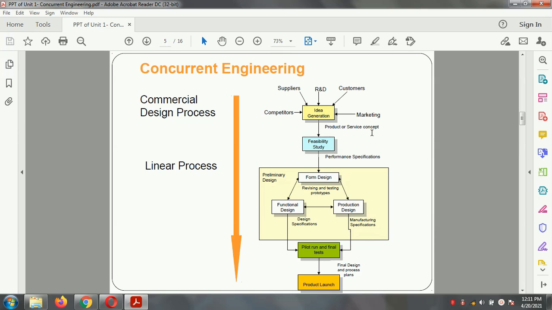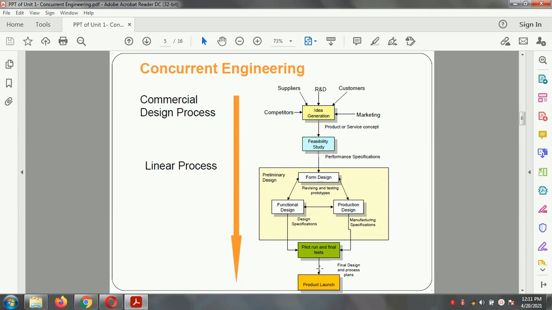After that, the product or service concept gives the feasibility and the performance specification of the product. In this performance specification, form design, product design and functional design are carried out simultaneously, along with the final testing and product launch to the market. All these activities are carried out in a parallel manner.